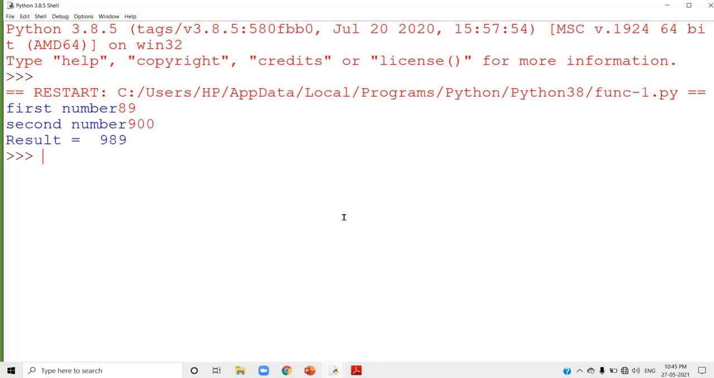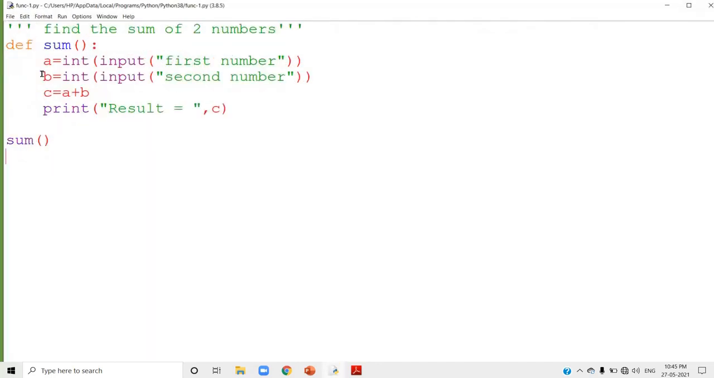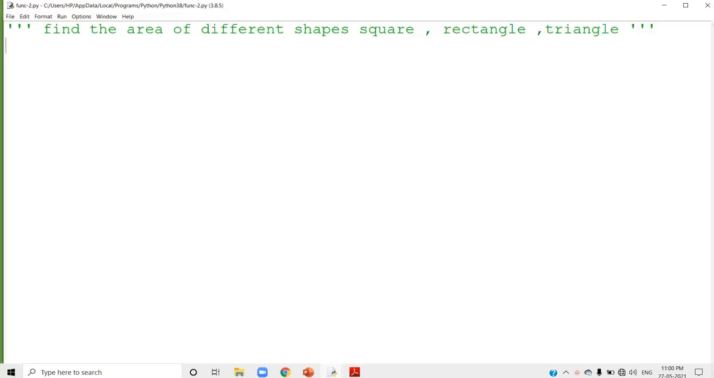So that is all about the function. Just go through the program. Using the def keyword, you are defining the function, and all the statements of that function come under the function definition indentation. Now after that, you are calling the function.